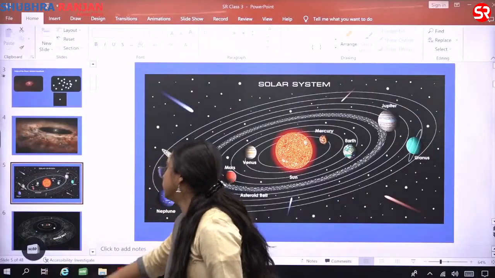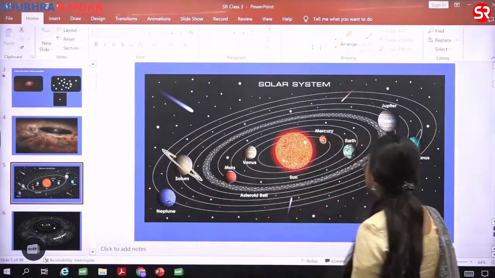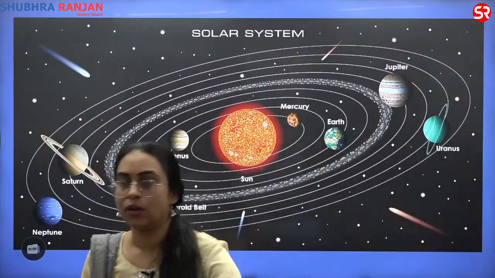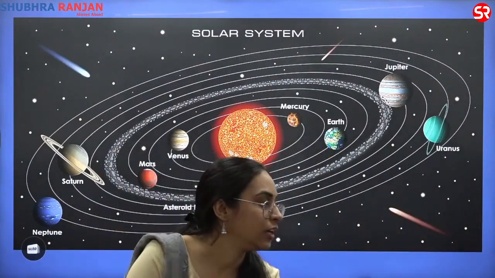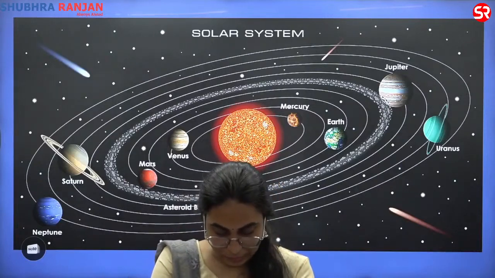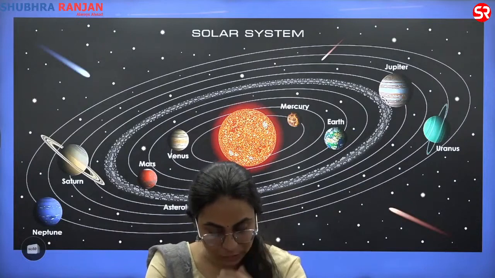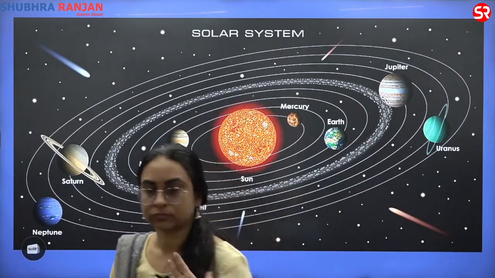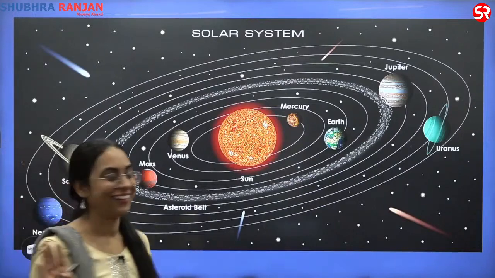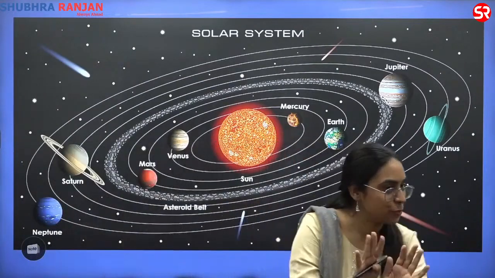Fine. So what are we referring to? We were referring to the planets. We were understanding the planets. Where were we? We were at the Jovian planets. Why are they gaseous planets? Why are they majorly composed of hydrogen and helium? Please write about Jupiter.